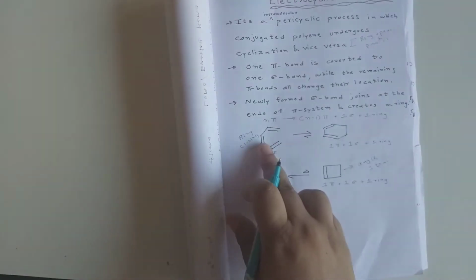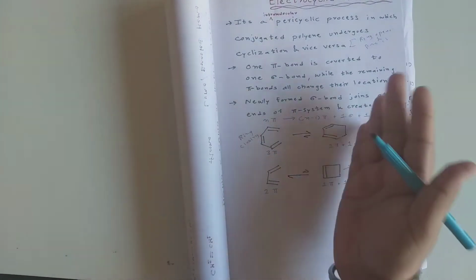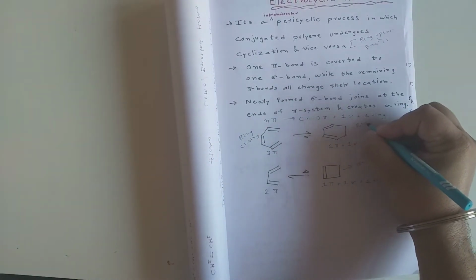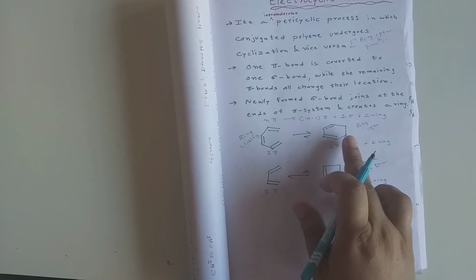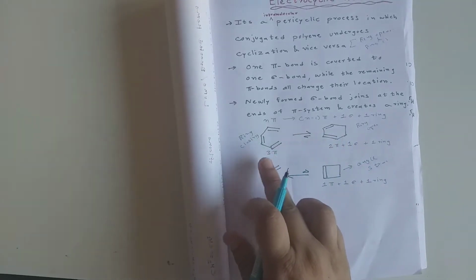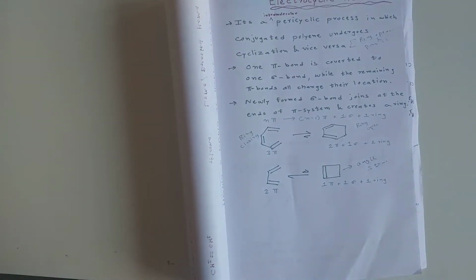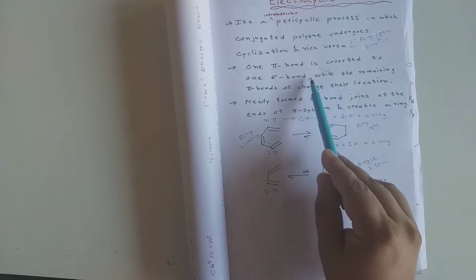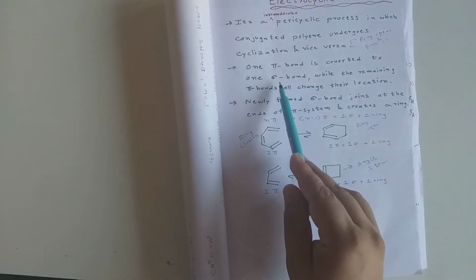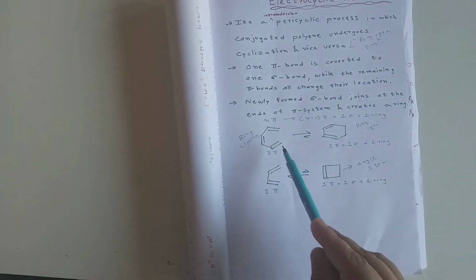And if you do the reverse way, this is ring closing. If you go from left to right, this is known as a ring opening reaction. In a ring opening reaction, we are decreasing one sigma bond and increasing one pi bond as we open the ring. Okay, likewise you can understand it. So basically one pi bond is converted into one sigma bond, or you can say the reverse way also. One sigma bond decreases, one pi bond increases, while the remaining pi bonds all change their location.